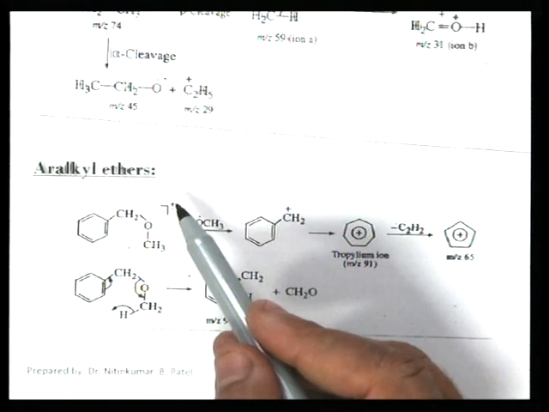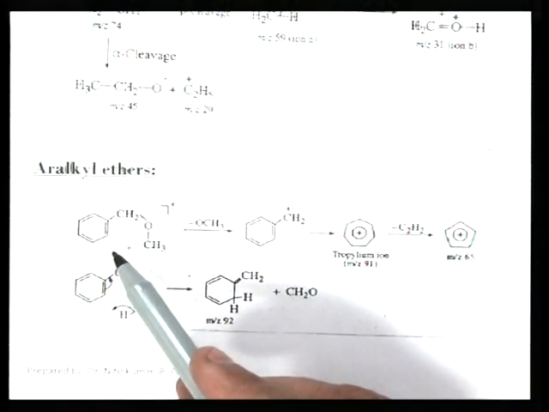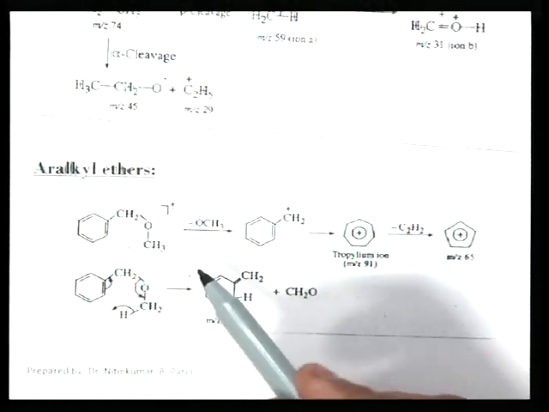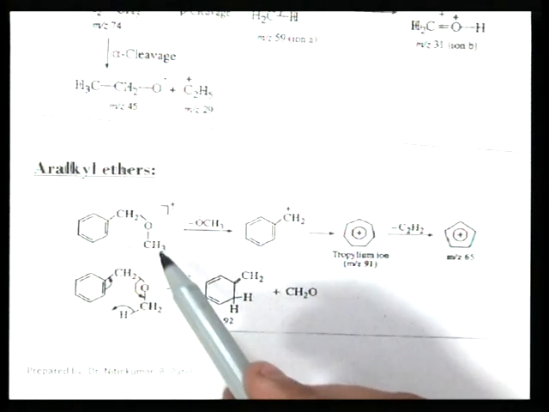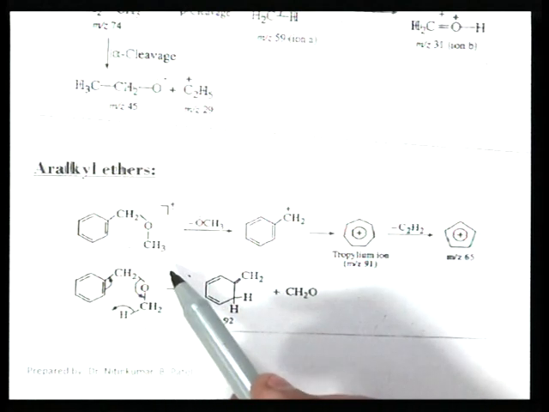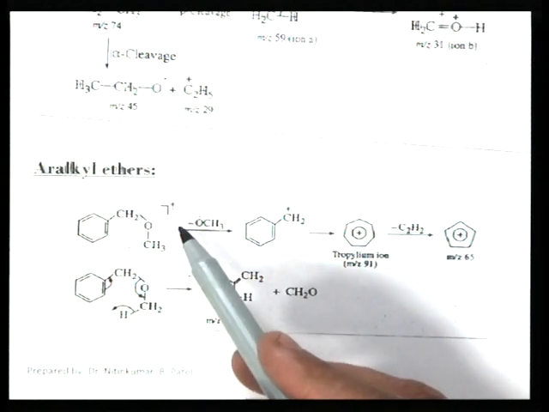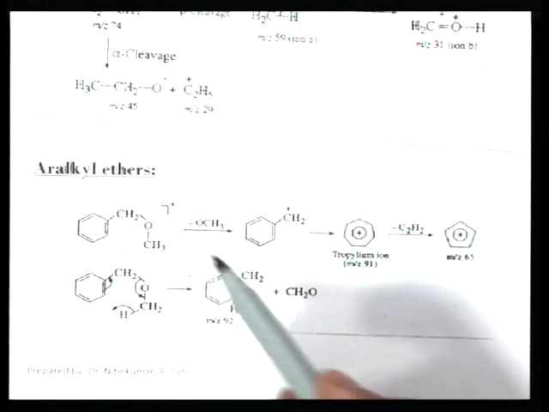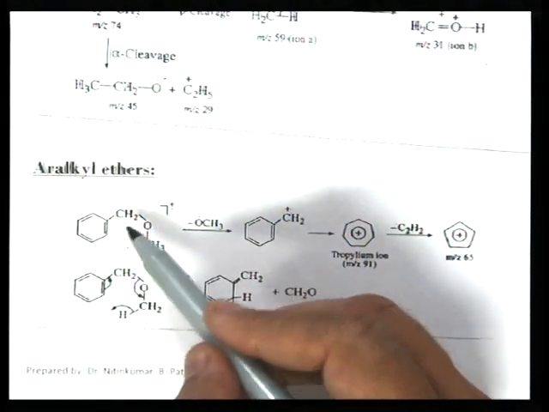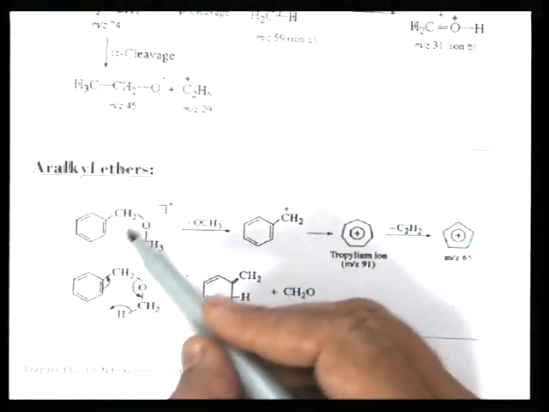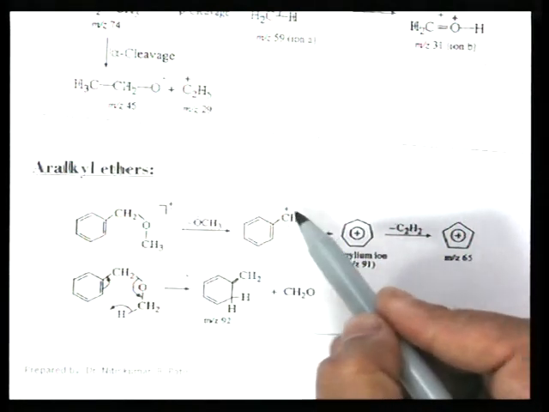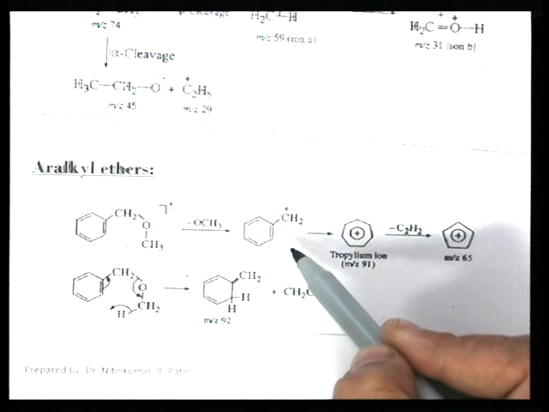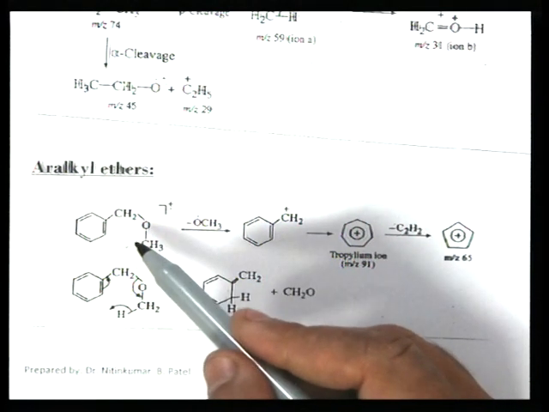Aromatic alkyl ethers. On one side there is an aromatic ring, on the other side an alkyl group, so a phenyl ring is there. This type of ether, by removing one electron, produces a molecular ion. Beta bond cleavage at the carbon-oxygen bond occurs, so the methoxy radical is lost and a benzyl cation is formed. This benzyl cation is more stable, which is why beta cleavage is favored.